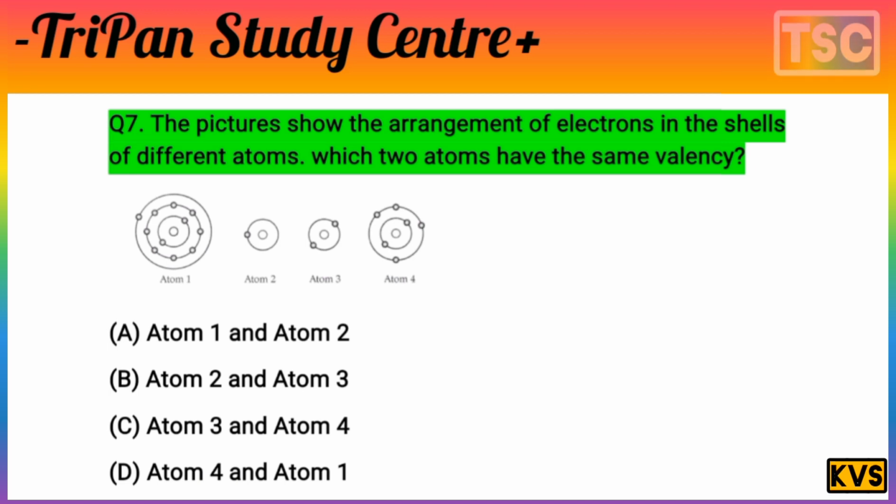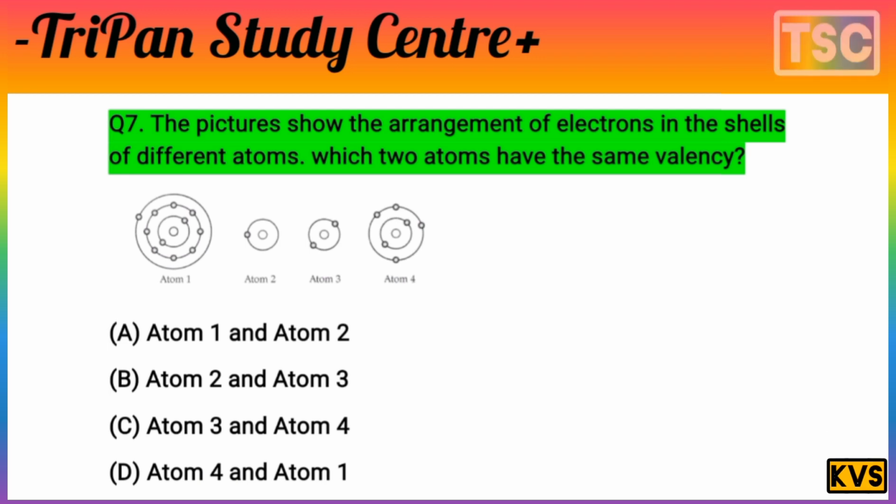And atom 3 has 2 electrons in the outermost shell. And atom 4 has 4 electrons in the outermost shell. But the examiner asks the question: which two atoms have the same valency? It means the same valency, so option A is correct.